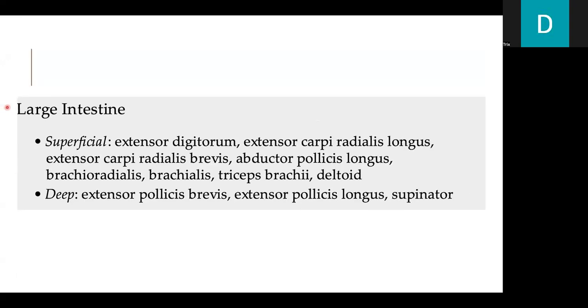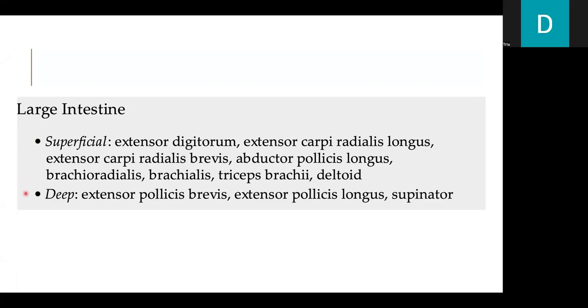The large intestine, if it's superficial, it's in the extensor digitorum, extensor carpi radialis longus, extensor carpi radialis brevis, abductor pollicis longus, brachioradialis, brachialis, triceps brachii, and deltoid.